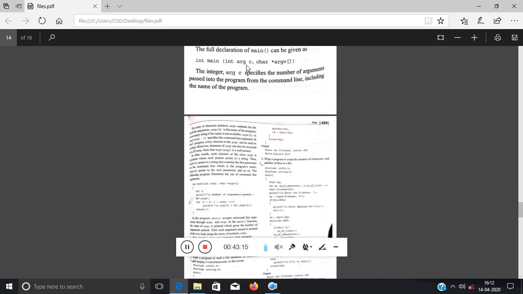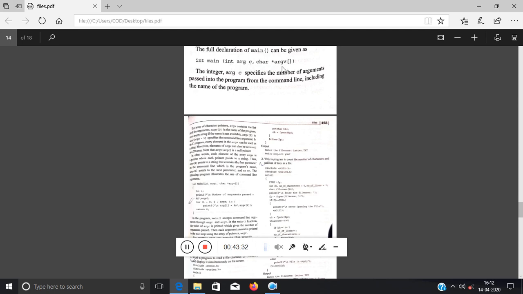int argc. There will be no gap over here. The argc variable has no space within the variable name. So: int space argc comma char star argv. Now argc is an integer variable, you can see that is argument count.